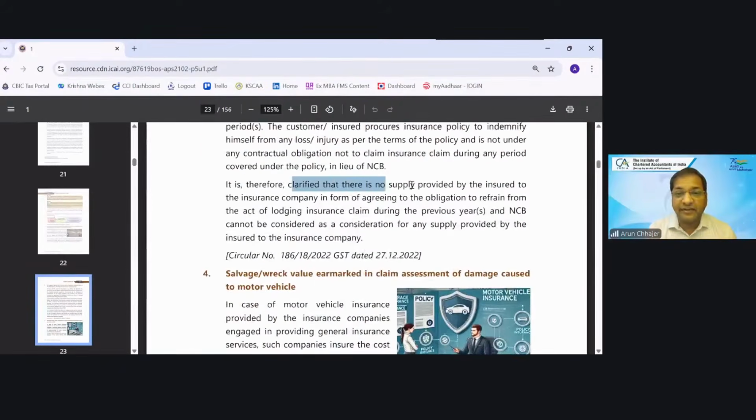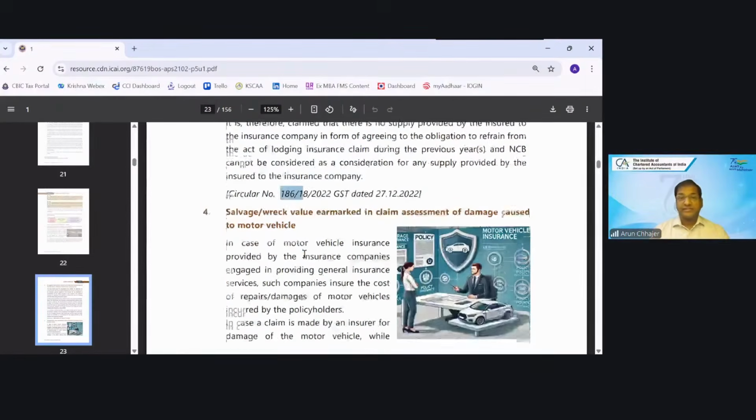Then it is clarified that there is no supply provided by the insured to the insurance company, because if I have not taken any claim, it is not a promise that I will not take any claim from you. No, it is not a promise or a barter transaction. So therefore, they are saying it is not that agreeing to the obligation to refrain from the act of lodging an insurance claim. It is not the case. And therefore, it is not treated as any supply. It has been clarified by Circular 186. ठीक है.